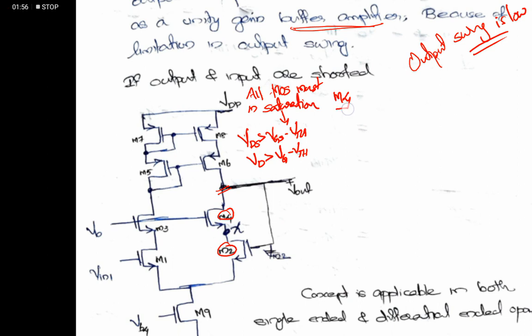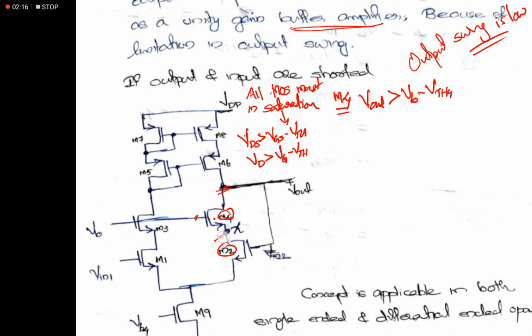So in the case of M4, Vout must be greater than VB, since the gate is at B, minus the threshold voltage, which I am writing as VTH4 because I am not considering identical MOSFETs.